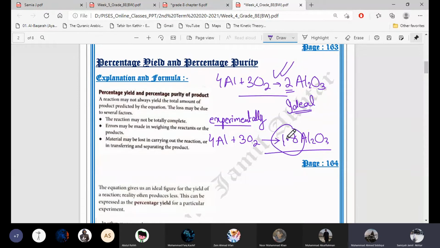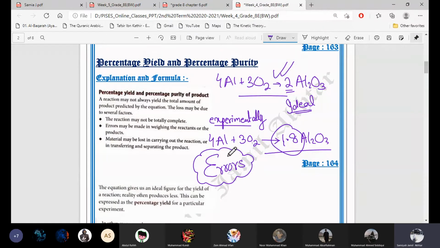Ma'am, the reaction might not be complete. Mm-hmm. And some of them are lost during the process. Yeah, during the process also some of them is lost. So these are errors. Because of the errors, they can be human errors, environmental errors, or instrumental errors.